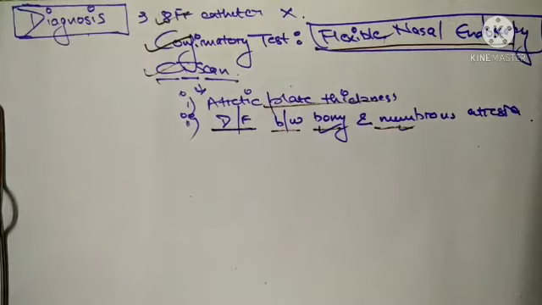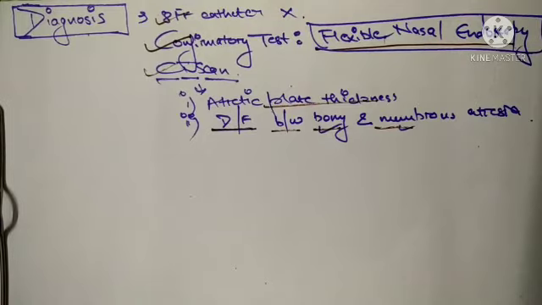CHARGE syndrome, I have already told you. C stands for coloboma, essentially a hole in one of the structures of the eye. H stands for heart disease, which can be TOF, PDA, VSD, ASD or aortic arch anomaly; then atresia choanae, retarded growth, genital anomalies, and ear anomalies. So you can see this for CHARGE syndrome also.